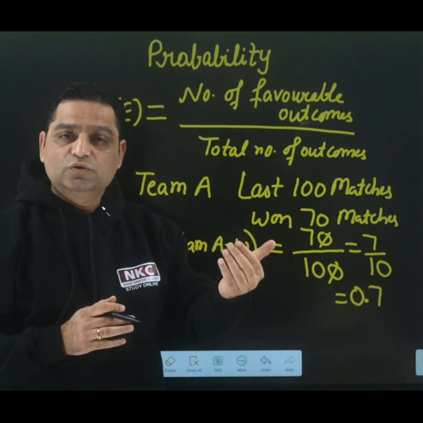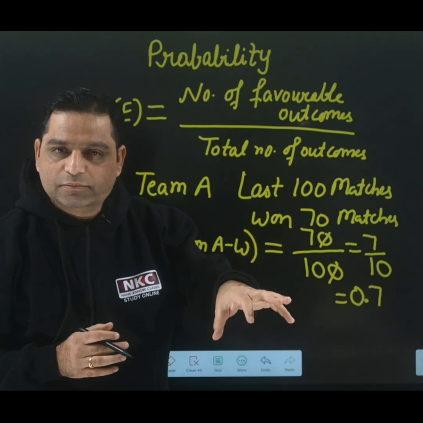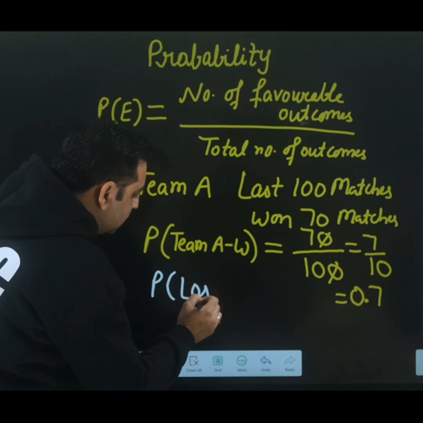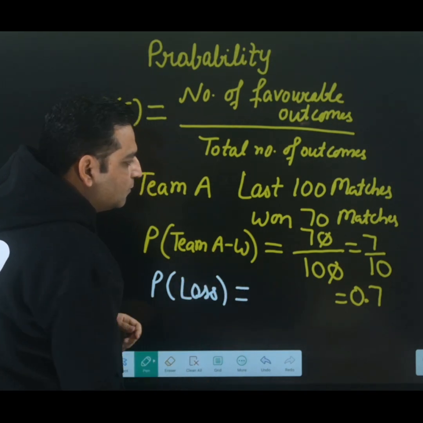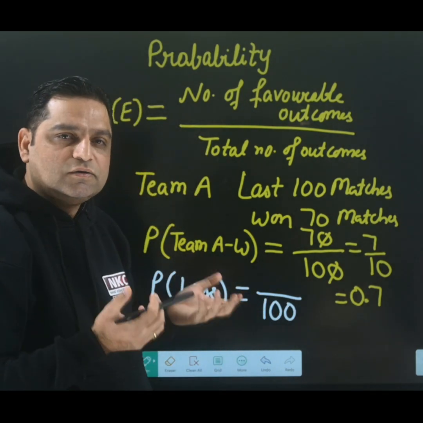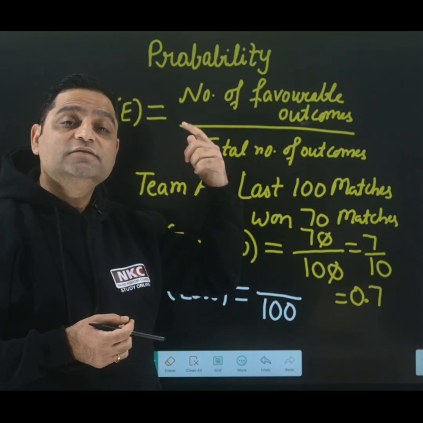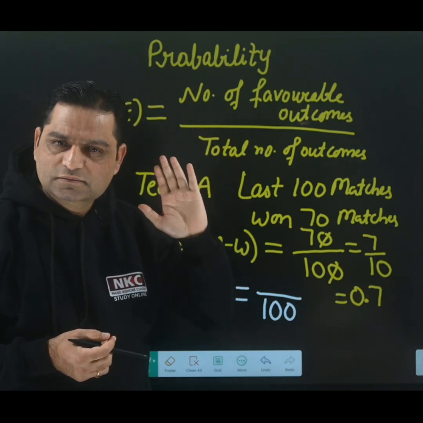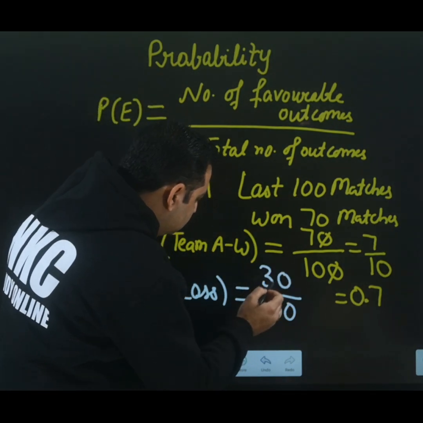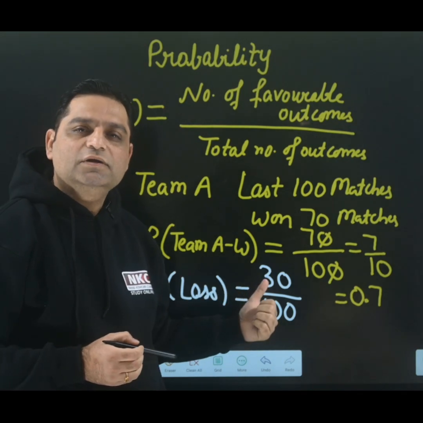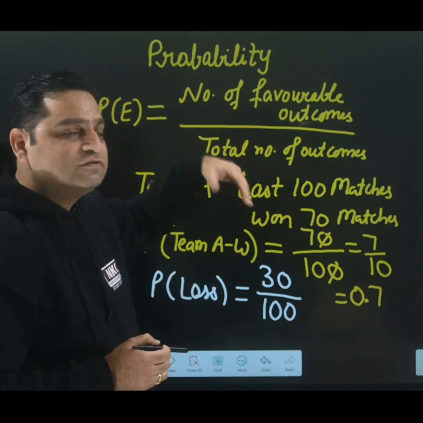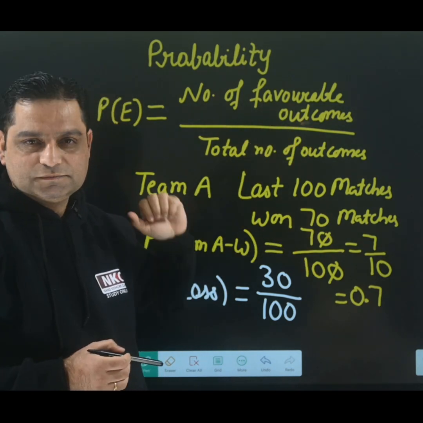And if by chance you are asked what is the probability of losing the game for team A, what I'll do: probability of team A to lose the game, total remains 100 because total matches data which I am having, that is 100 only. But how many matches they had lost? 30 matches, because 70 they had won, so 30 they had lost. That means 30 over 100, it will give me probability of team A to lose the game. That is how, based on past data, probability is found.